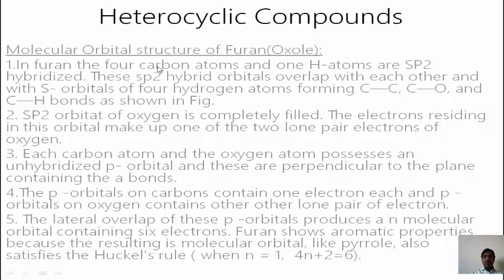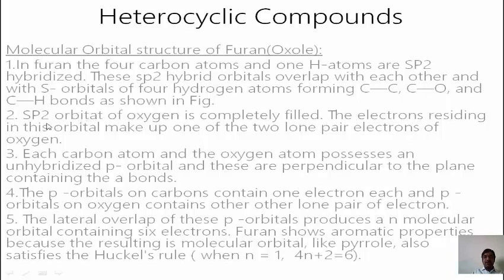In furan the 4 carbon atoms are sp2 hybridized and one hydrogen atom can overlap with each carbon atom. These sp2 hybrid orbitals overlap with each other, meaning carbon-carbon overlapping is also there. Carbon overlaps with the oxygen atom and carbon also overlaps with the hydrogen atom to form the sigma bonds by direct mixing of the atomic orbitals.